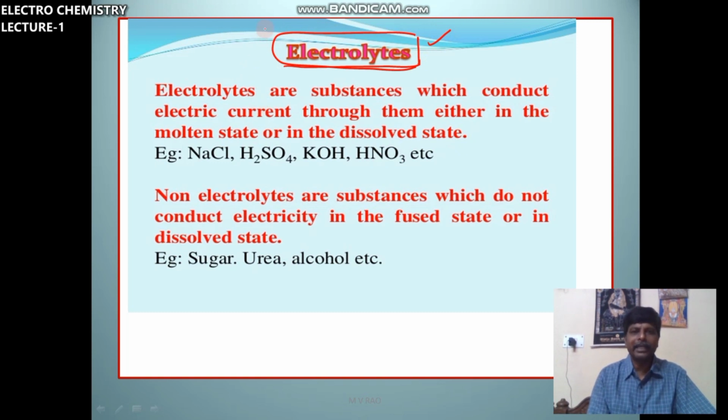What are electrolytic conductors or electrolytes? We already saw NaCl solution. Electrolytes are substances which conduct electric current through them, either in the molten state or in the dissolved state, that means in aqueous state or in molten state.